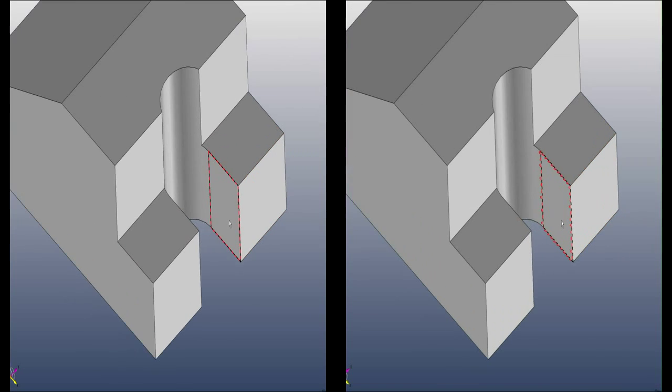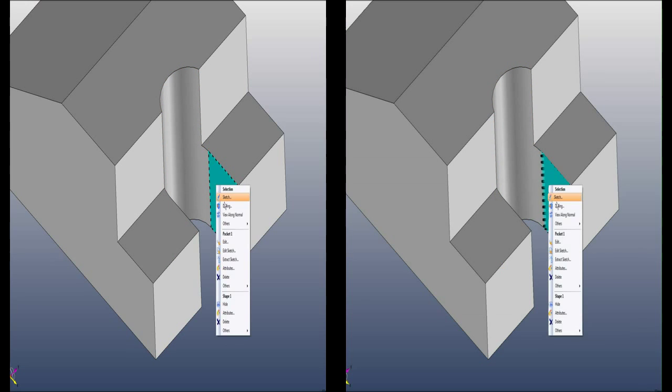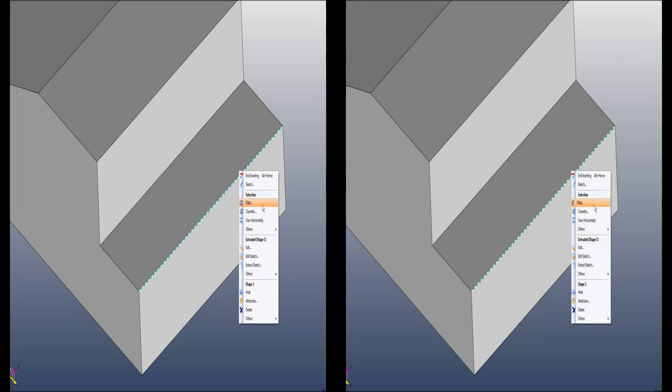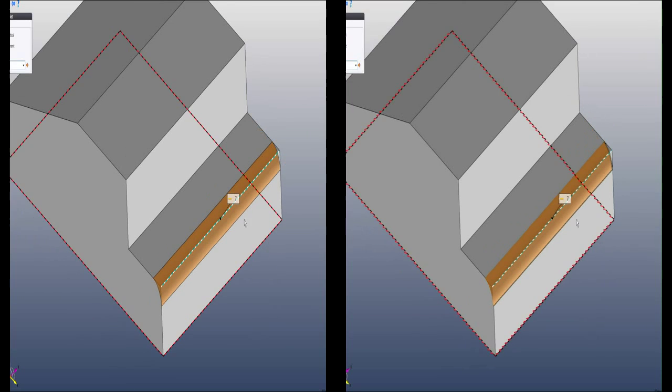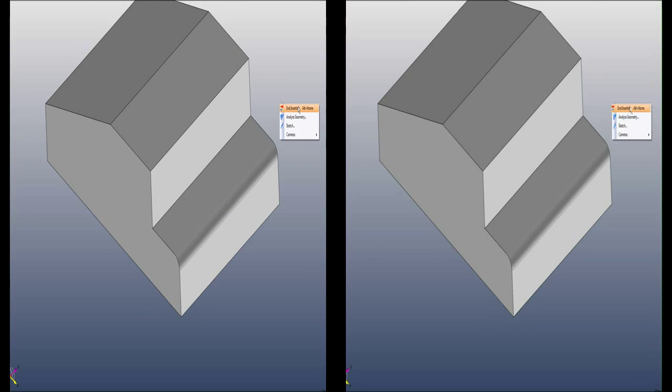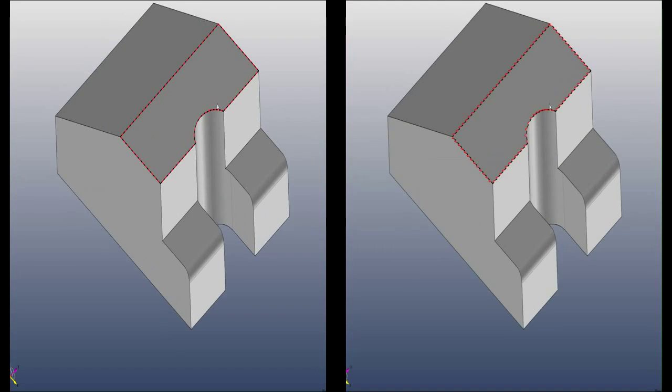So maybe we can add a fillet to these edges. Maybe we want to add it before the pocket. So we go here, use the insert before, and we insert a fillet, giving it a value of maybe 5 like that. And when we're done, click end inserting.